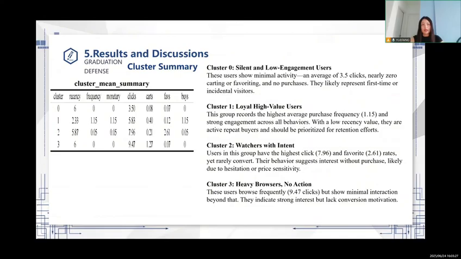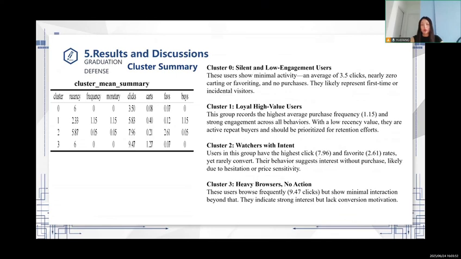5. Results and discussions. Cluster 0, silent and low engagement users. These users show minimal activity, an average of 3.5 clicks, nearly 0 carting or favoriting, and no purchases. They likely represent first-time or incidental visitors.